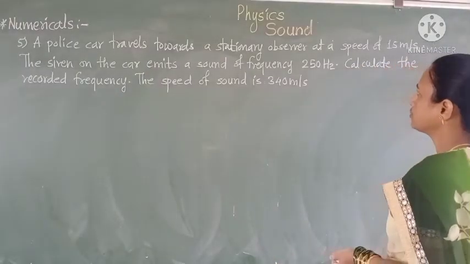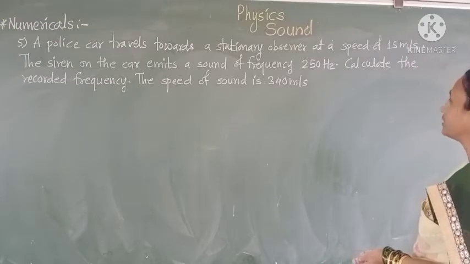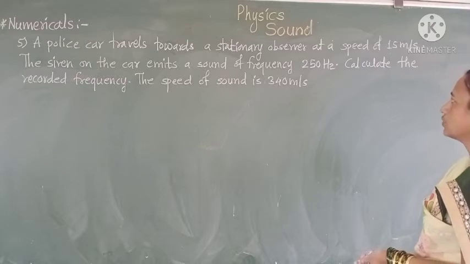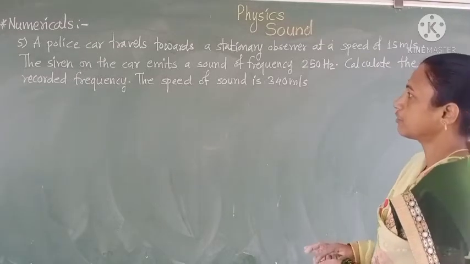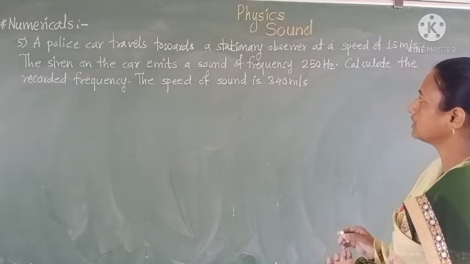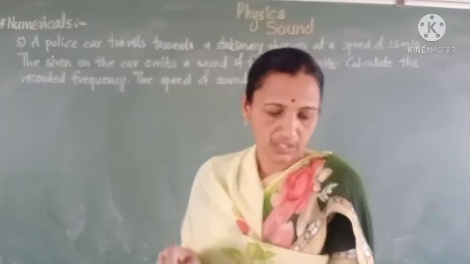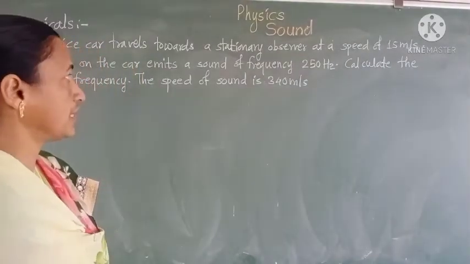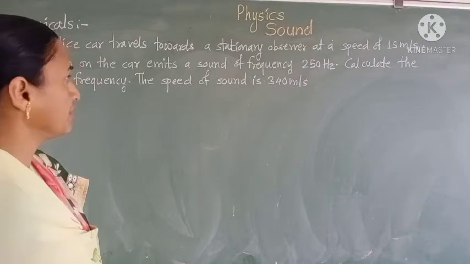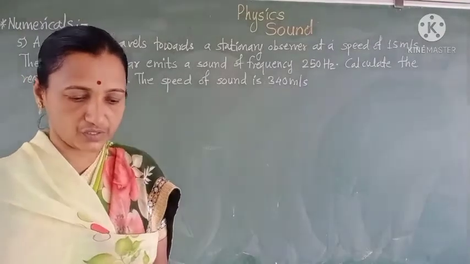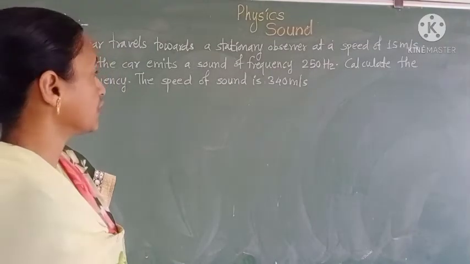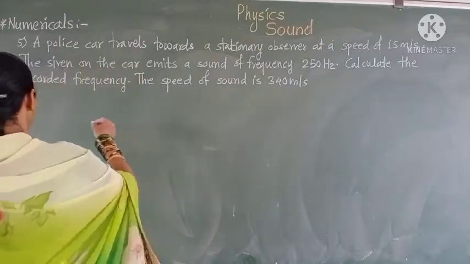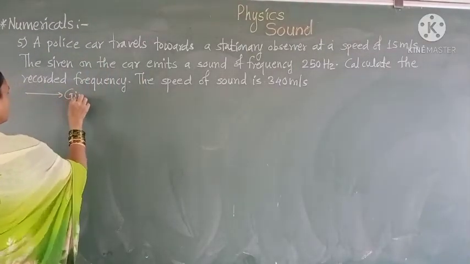The police car travels towards a stationary observer at a speed of 50 meters per second. The siren of the car emits the sound of frequency 250 Hz. Calculate the recorded frequency. The speed of sound is 340 meters per second. Here we have the given terms: velocity of sound is 340 meters per second, the car emits sound of frequency 250 Hz, and speed 15 meters per second. Therefore here first we have to write the given.